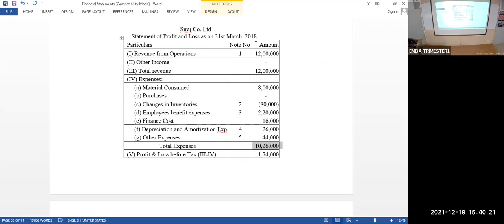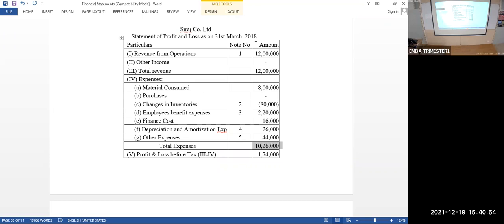What is the difference between the Income Tax Act and the Companies Act? The Companies Act is more concerned with the stakeholders. You should not get the people cheated. But the Income Tax Department is more concerned about income to the Government of India. You cannot just show depreciation here as 26,000. Of course, the Companies Act also tells what kind of asset, what rate of depreciation is there. But if you increase the amount of depreciation, what will happen to profit?